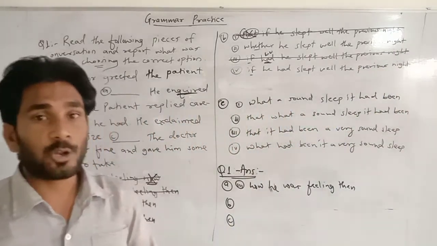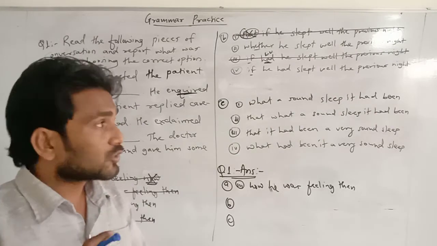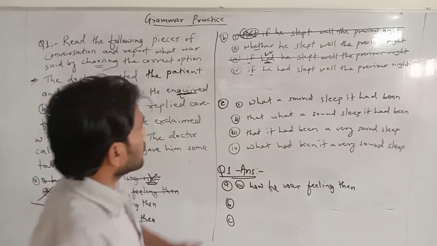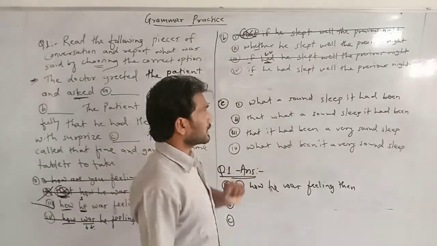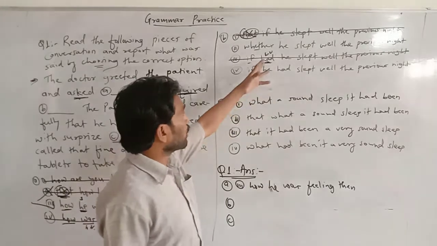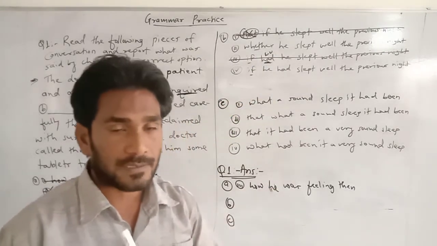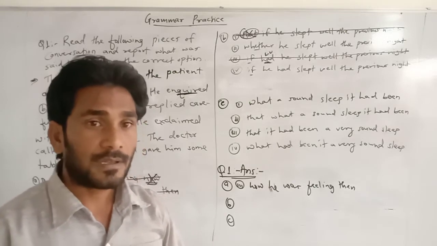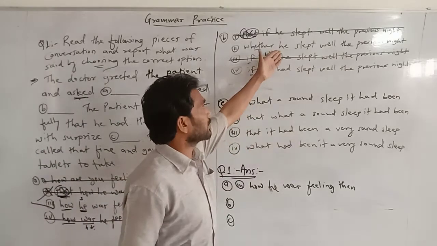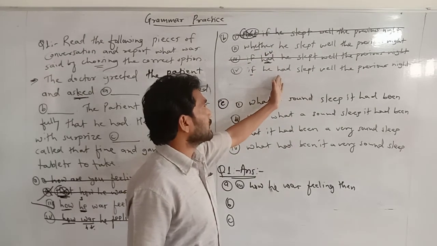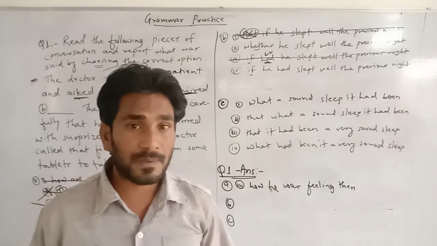So what would the answer be? The second or the fourth? Now the question is there, and both options seem correct. So how to choose the correct answer? One is in simple past, and the other is in past perfect tense.